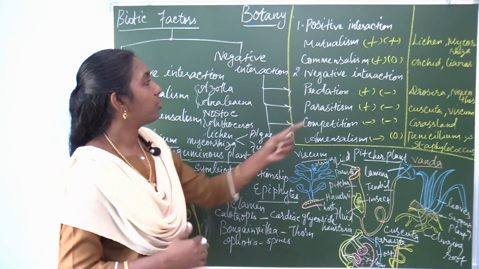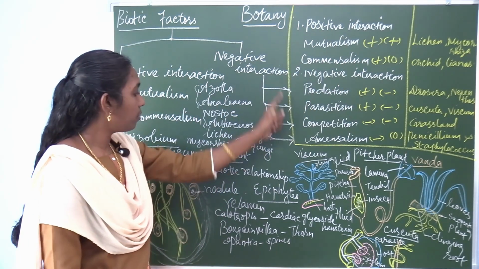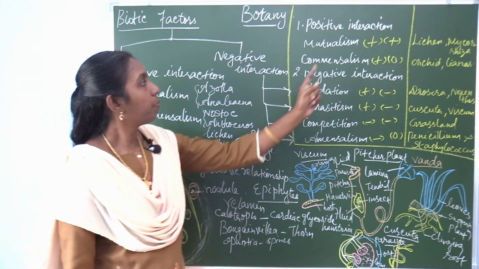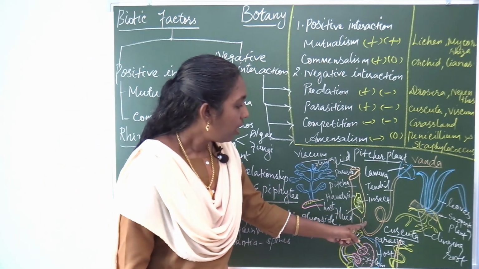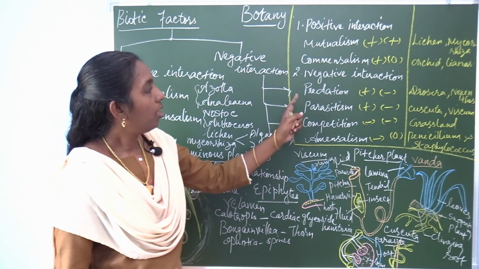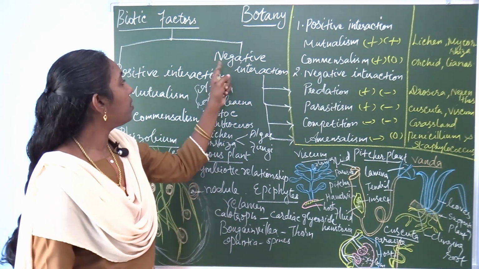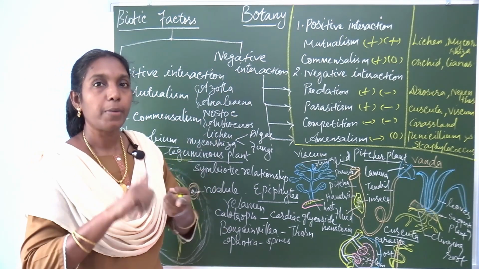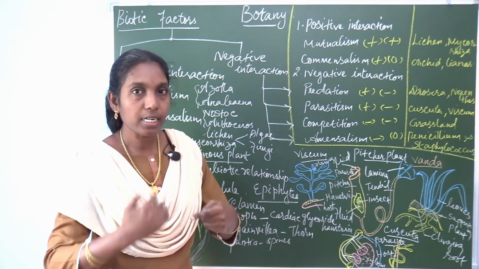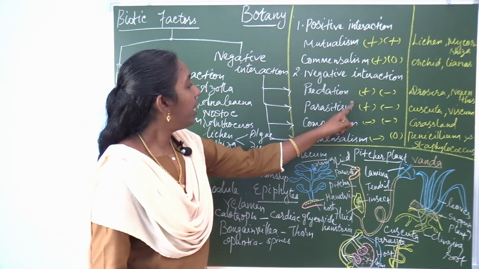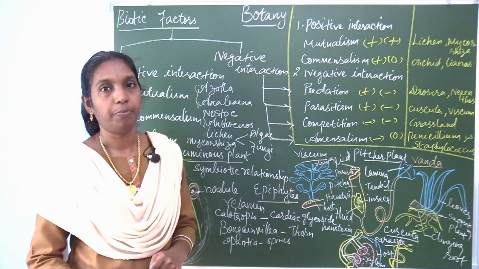The second type of interaction is negative interaction. So mutualism and commensalism, these are the positive interactions, and now the negative interactions. There are two types, positive interaction and negative interaction. Negative interactions are again classified into predation, parasitism, competition and amensalism.